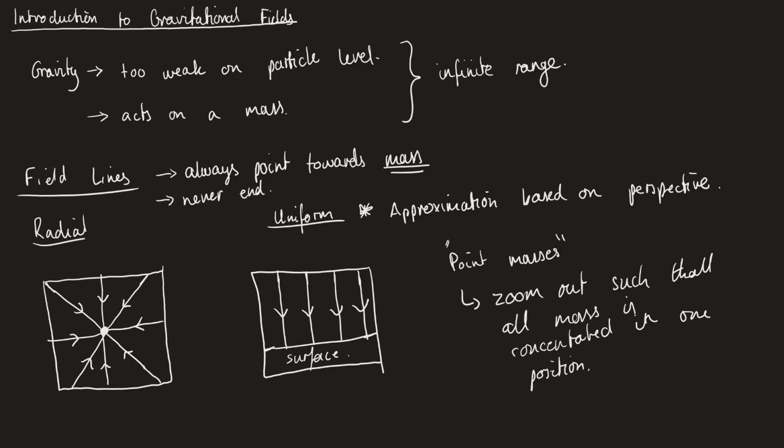So how do the field lines look when we have two bodies that might be co-orbiting each other? Some of you might be familiar with the discovery of gravitational waves, or the observation of gravitational waves, and that was due to co-orbiting black holes. So we can have two massive bodies, two black holes that will actually orbit each other until they eventually collided, and that's when we detected the gravitational waves. So let's draw an image of that.